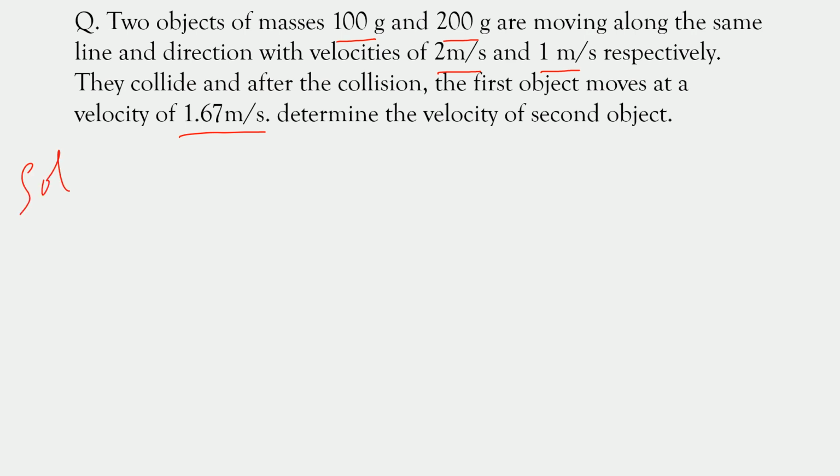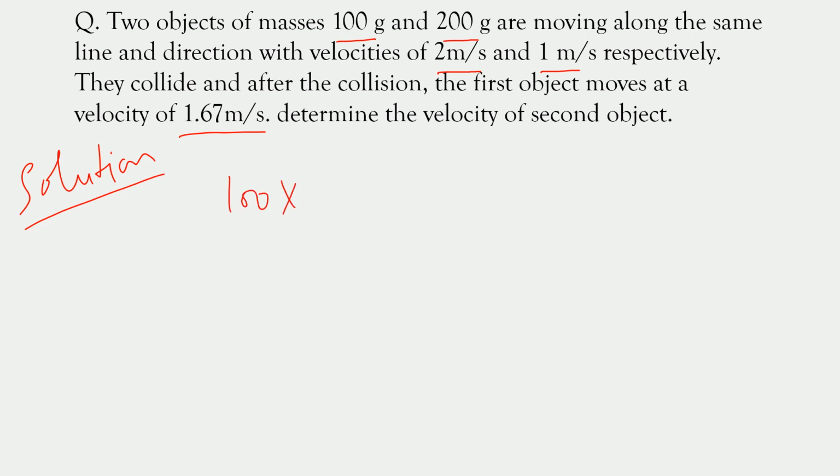Solution. According to the law of conservation of momentum, the total momentum before the collision is equal to the total momentum after the collision. So the mass of the first ball is 100 gram.